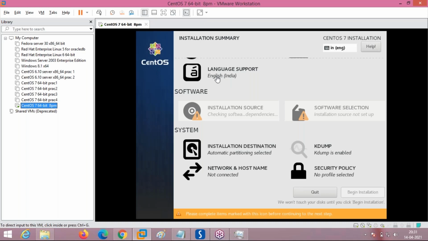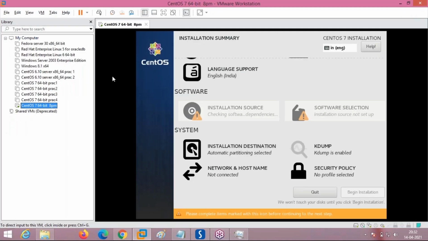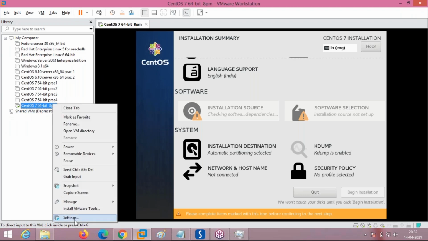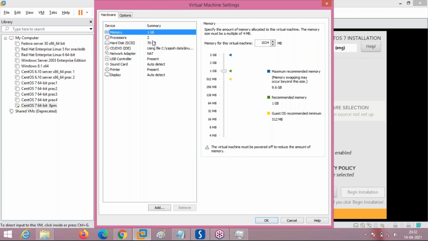You got it? Dilip, you got it, ma'am? Okay. Physically there is only one hard disk where Windows is installed, but virtually in VMware we are installing in these settings. These are the settings which got created till now. Remember?